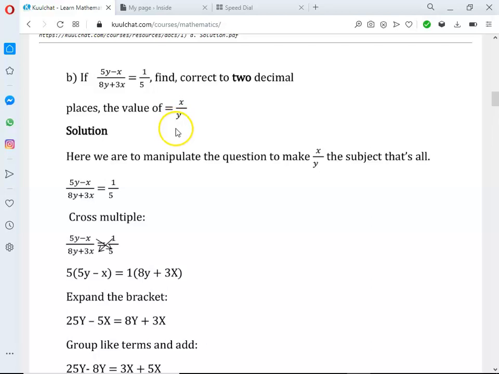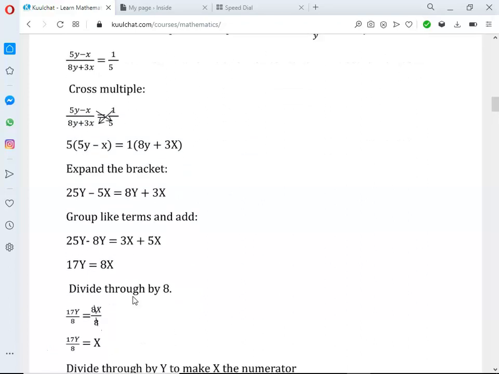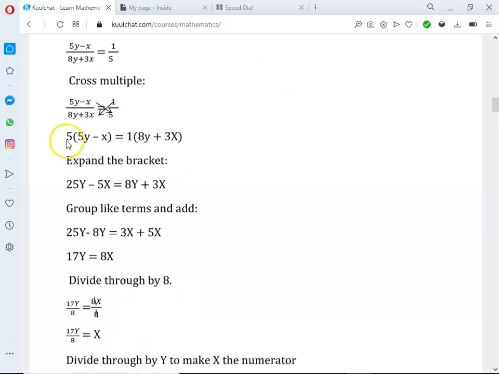Okay, so we'll cross multiply. 5 will take this one, 1 will take this one, so that's what we've done here. 5 times this one gives us 5 into bracket 5y minus x. Now 1 times this one gives us 1 into bracket 8y plus 3x. Okay, so here we expand the bracket.